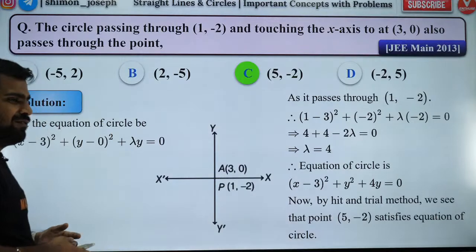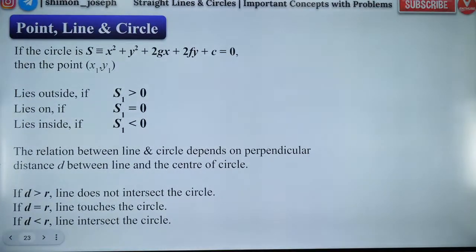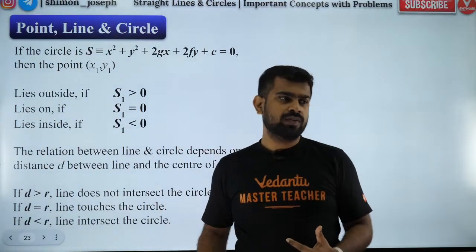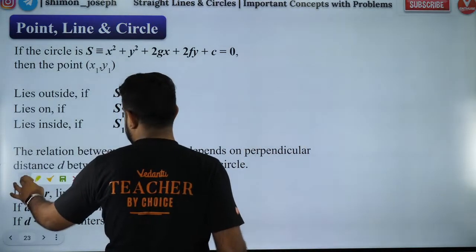Great. Very good. So people, with that, let's go to the next question. Come on, people. Now, when do you say a point lies outside the circle? So guys, this is a very important theory. I want to revise this quickly.